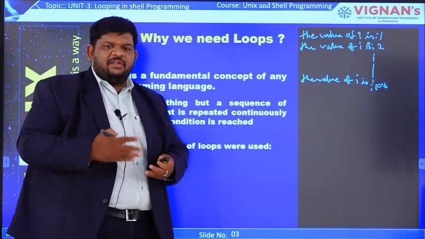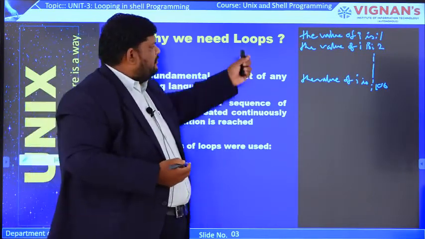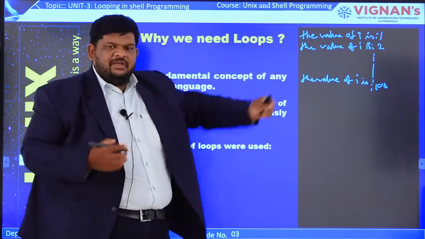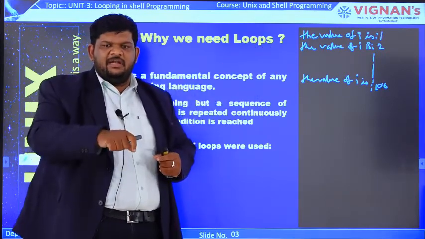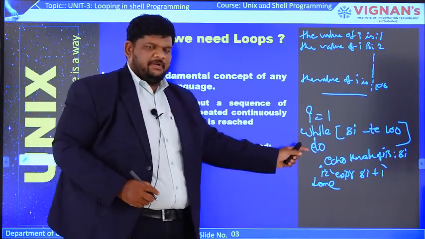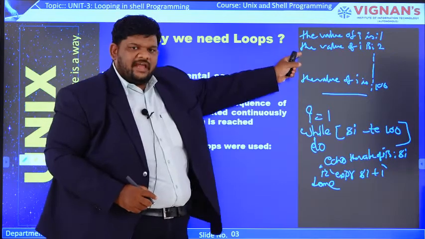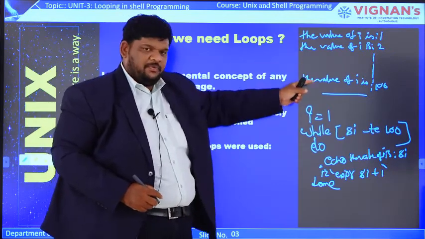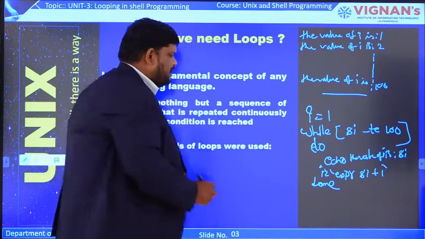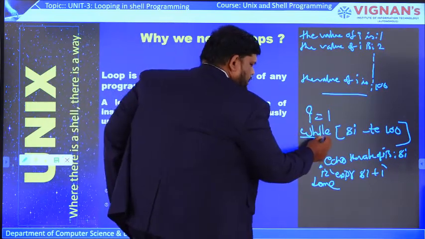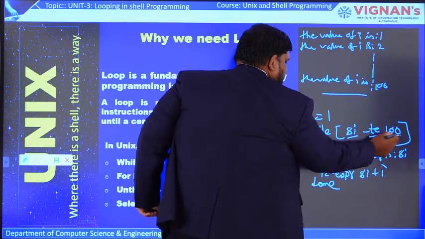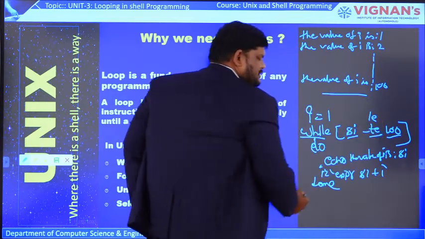Instead of that, if we use a loop, we can take the statement that we are frequently executing and put it inside the loop. Instead of writing the statement 100 times, we keep it inside the loop. Assume we are considering a while loop. Here in the while loop I write I -le 100. LE indicates less than or equal to.